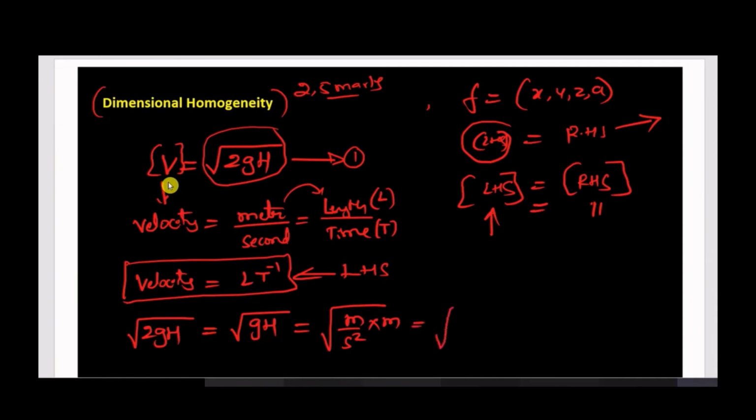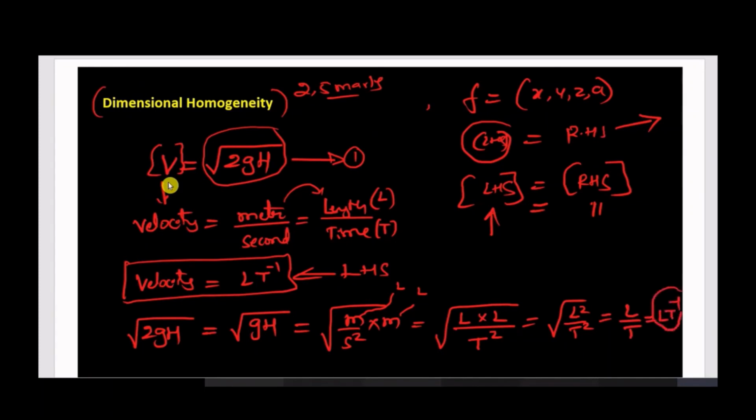Okay, now meter is a unit of length, so L. One more meter is there, it is also a unit of length, so the dimension of meter is L, so I will write L into L divided by second square, whose dimension is T. Second is related to the dimension time, squared. So this expression is L square divided by T square. If you take it outside the square root, it will be L by T. So your expression will be L T minus 1.